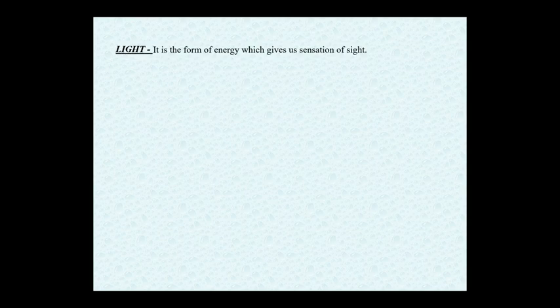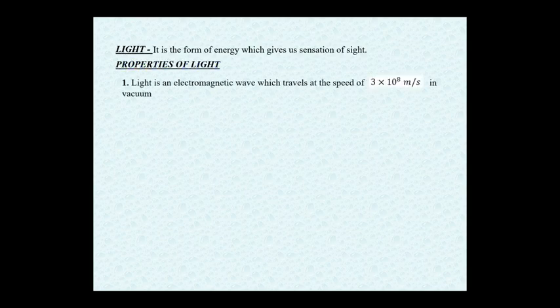What are the properties of light? Let us see them one by one. The first property is that light is an electromagnetic wave which travels at the speed of 3 × 10^8 meter per second in vacuum. What is an electromagnetic wave? Maybe this term is new to you. Let me explain.